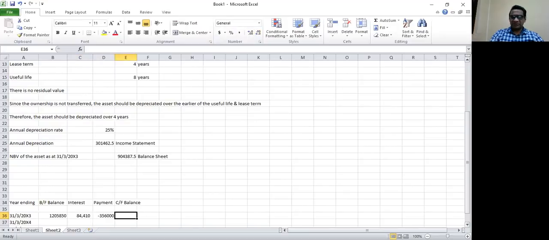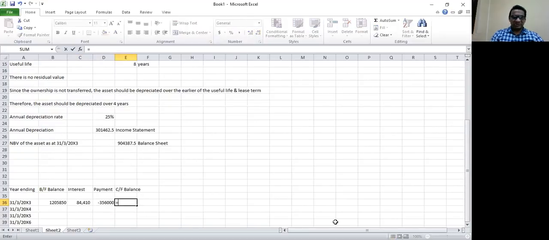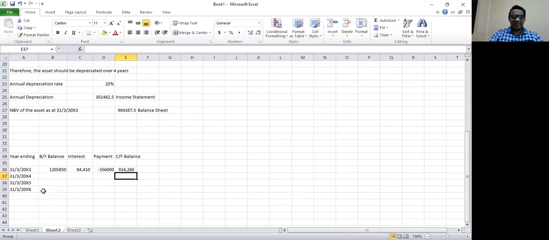So carried forward balance would be at the end of 20x3: 1,205,850, plus to that I'm adding 84,410 and deducting 356,000. So carried forward balance as at 31st of March 20x3 is 934,260. Now I can link all the figures.